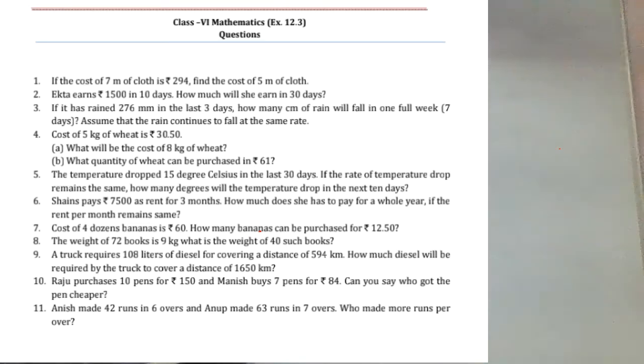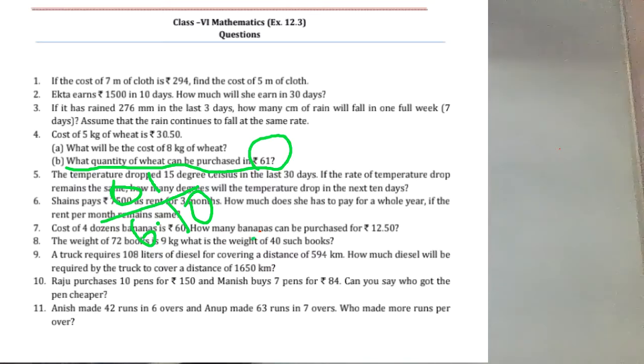Okay, so we find the quantity of wheat. This is the B part. What quantity of wheat can be purchased in rupees 61? So we find here the cost of wheat of 1 kg. The cost of wheat of 1 kg is 6.10 rupees.